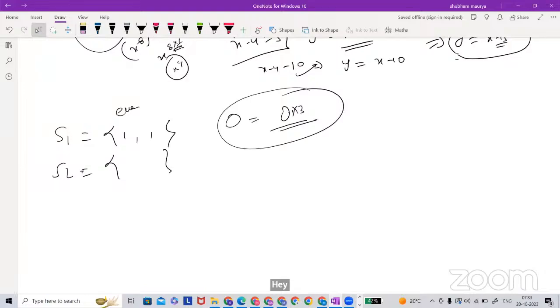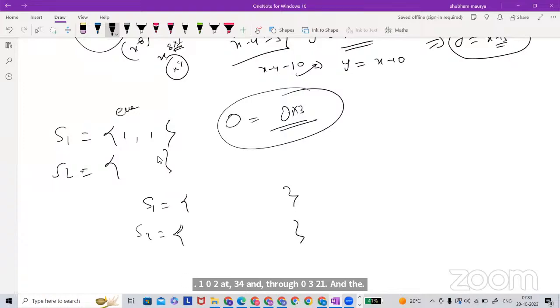S1 coordinate is 0, 2, 8, 3, 4, and S2 is 0, 3, 2, 1. And then the value. Even if someone has solved it, can you let me know what the elements in S1 and what the elements in S2 are? If someone has, yes, sir.